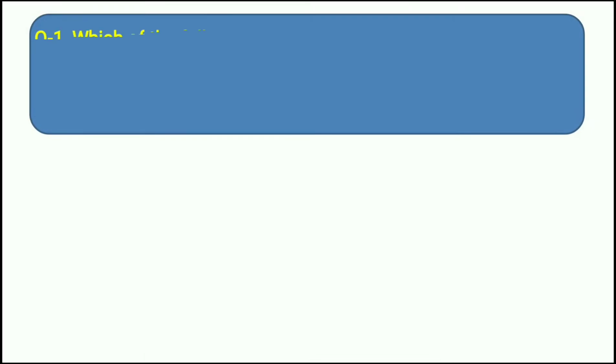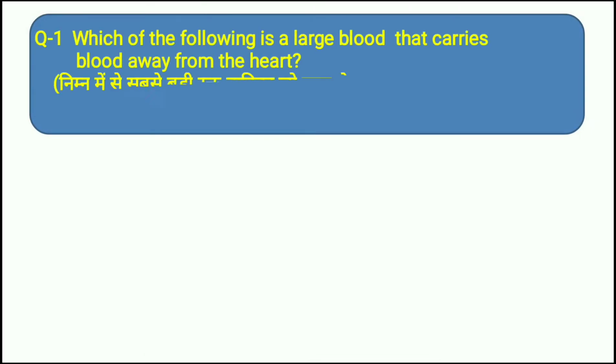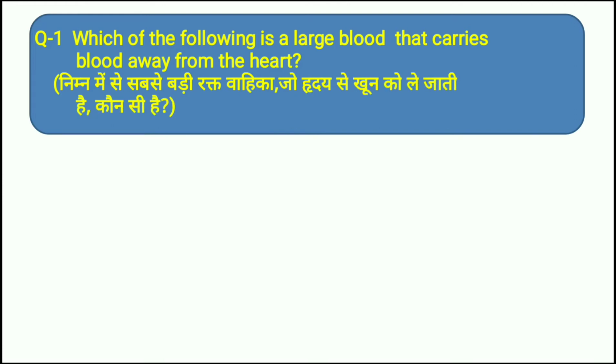Your first question is, which of the following is a large blood vessel that carries blood away from the heart? Actually, there's a mistake in the question as shown. Here are your options.